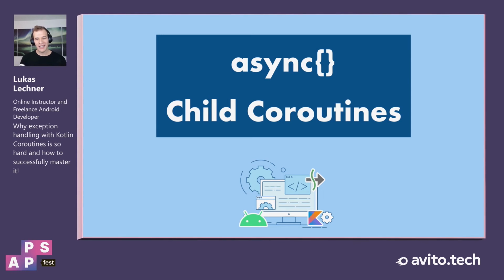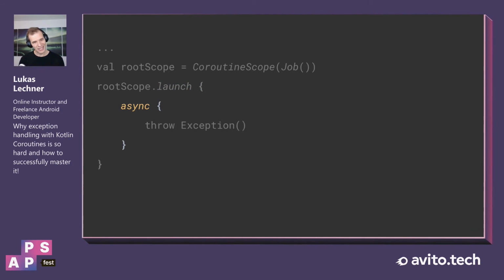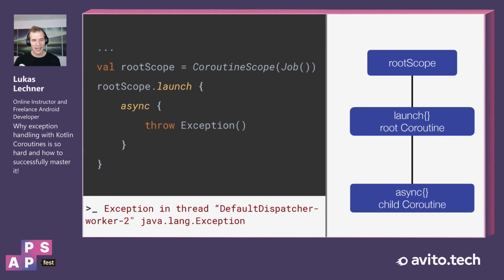It's a bit more interesting when we have not async root coroutines, but async child coroutines. So when we take a look, for instance, at this example in which we use launch to start a root coroutine and then use async to start a child coroutine, and now we again throw an exception directly in the async coroutine. And if we run this app again, then on the right you can see the job hierarchy. And if we execute this app, then now it crashes.